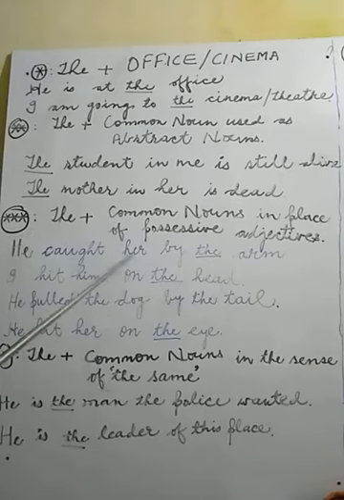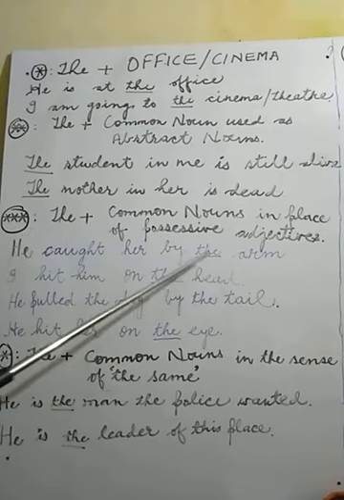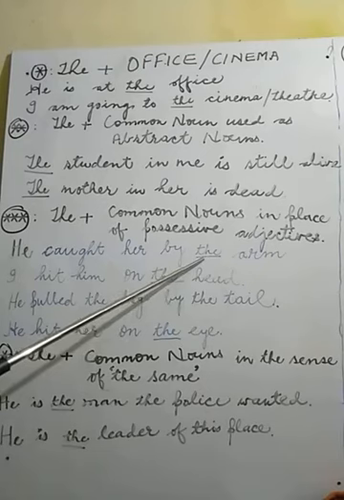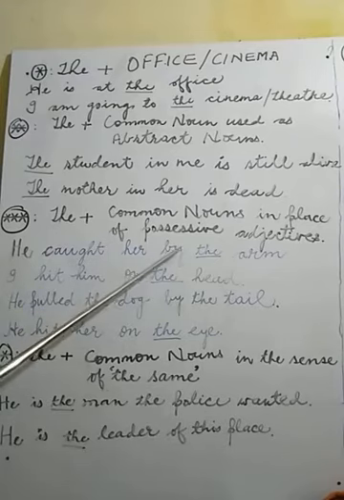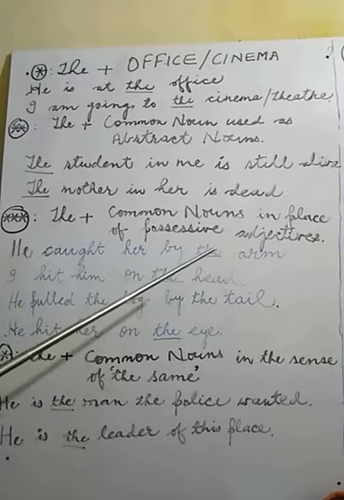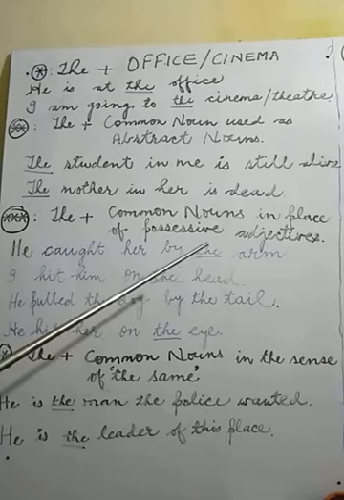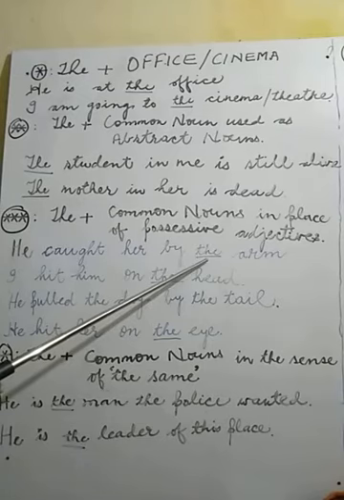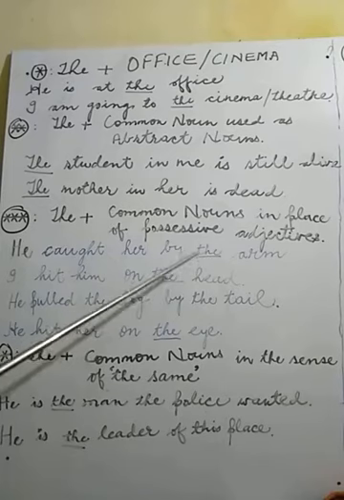He caught her by the arm means the is indicating his arm, he caught her by his arm. His is the possessive adjective of he.